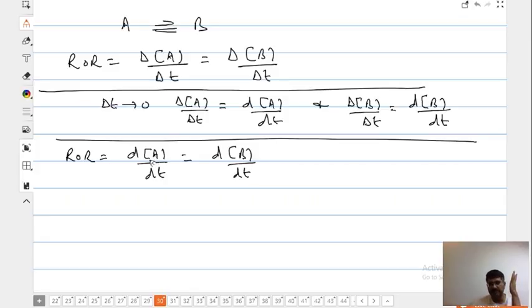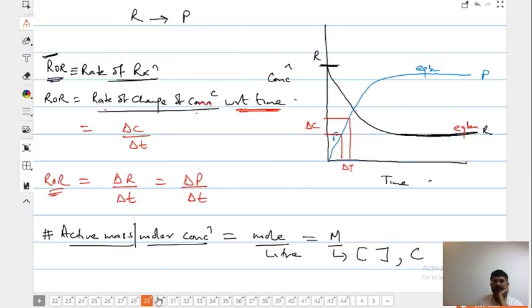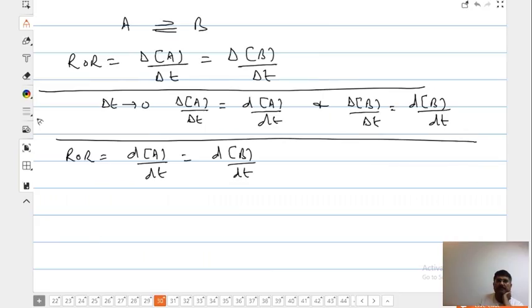It's a convention. Now another thing, if you see this graph, the concentration of reactant is decreasing with time and concentration of product is increasing with time. To compensate the negative slope, we bring a negative sign in the reactant term.